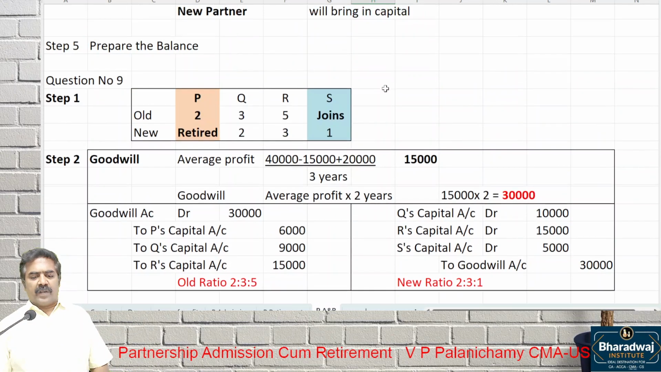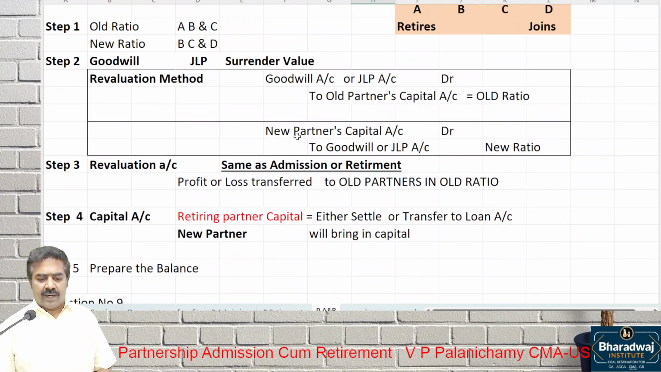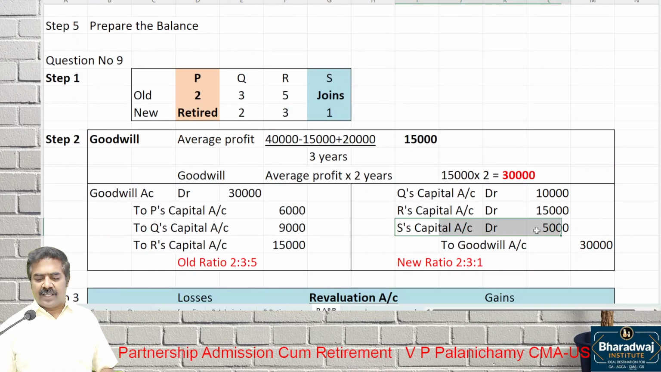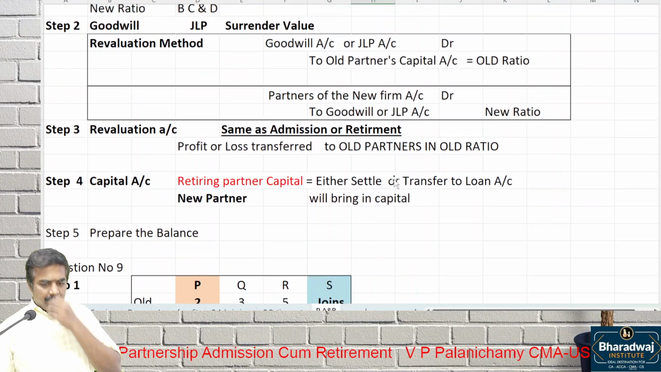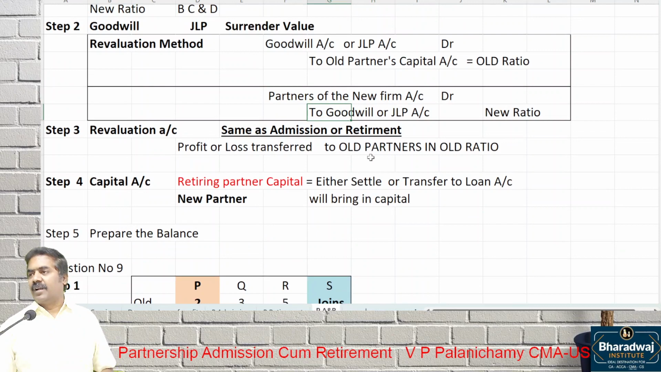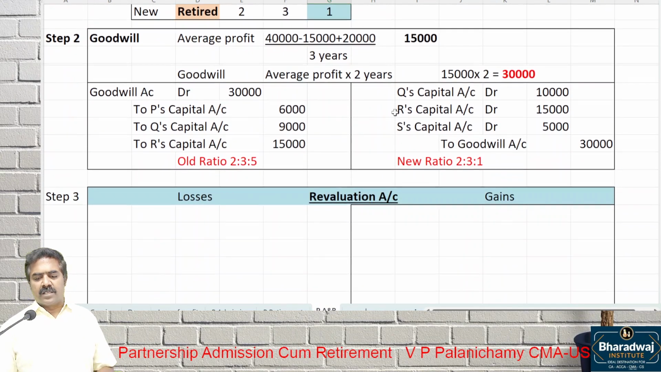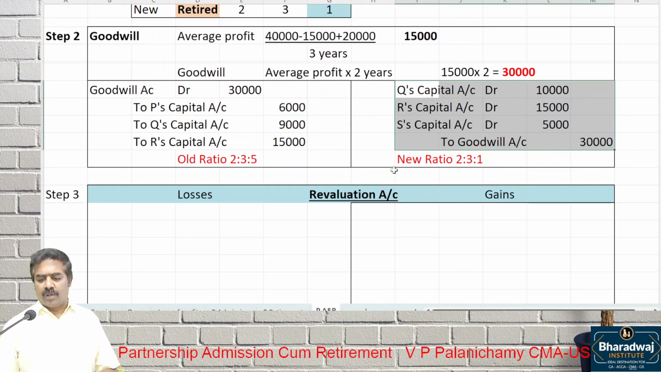While writing off, I have given the journal entry; please don't get misled by the words new partners. It is better to use the words partners of the new firm. So partners of the new firm account debit to goodwill account. Who are the partners of the new firm? QRS account debit to goodwill account.